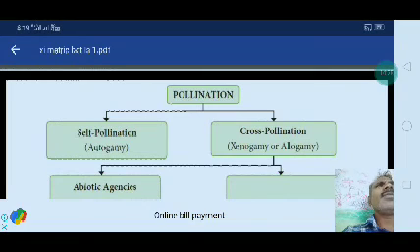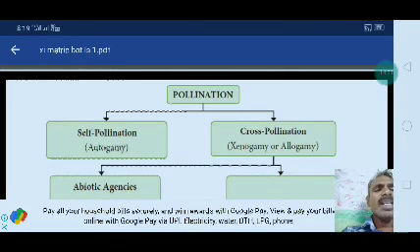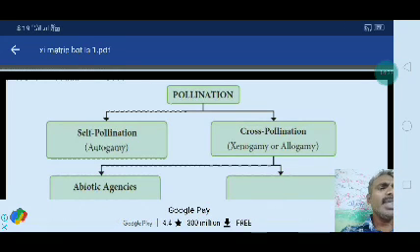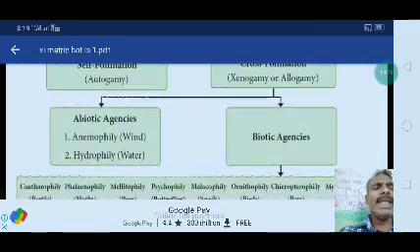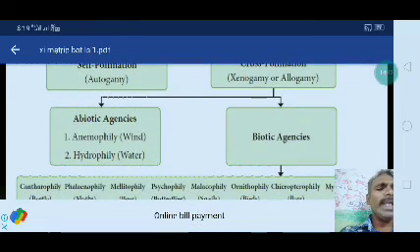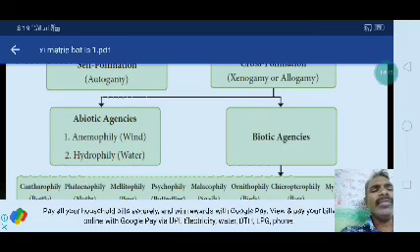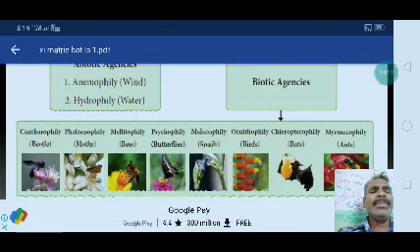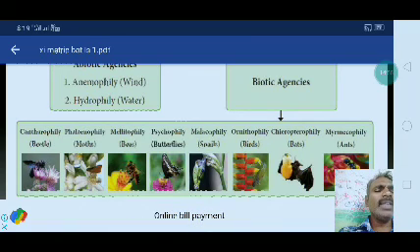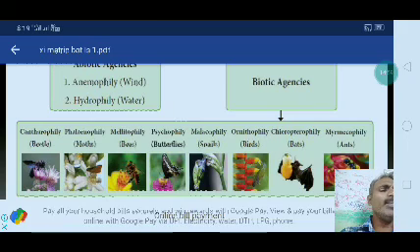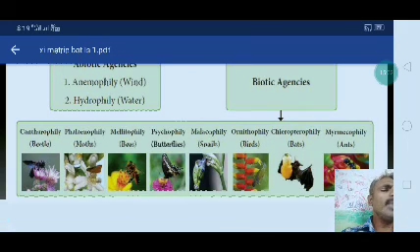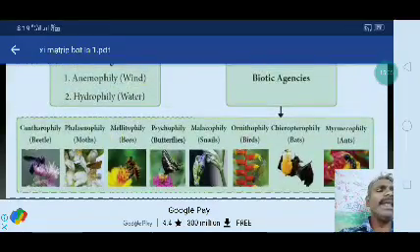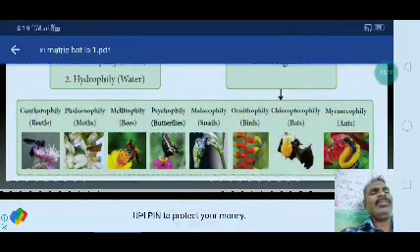Okay, here is a flow chart for pollination. Self pollination is autogamy. Cross pollination is xenogamy or allogamy. In cross pollination there are abiotic agents and biotic agents. Abiotic: anemophily and hydrophily, wind and water. In biotic agents: cantharophily, beetles; phalaenophily, moths; melittophily, bees; psychophily, butterflies; ornithophily, birds; chiropterophily, bats; myrmecophily, ants. These are the biotic agents by which pollination mostly occurs.